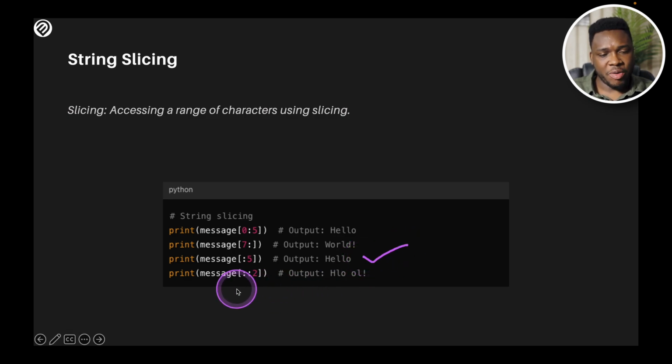The fifth is, however, quite tricky, because you have the two colons. What this is saying is start from the beginning, then up to the end, and you put a 2 to say this is the step I want to use. Do an increment of 2 at every point. So you start from the very first, you take 2 steps, you take the next, you take 2 steps, and so on until you get to the end. You could increase it to 3 steps, you can increase it to 4. You could just play around with this using indexes, and that is some of the examples when you're working with slicing, working around a range of characters.